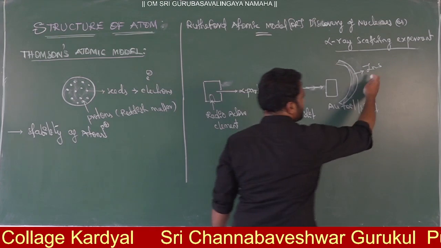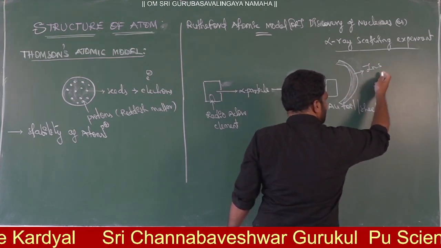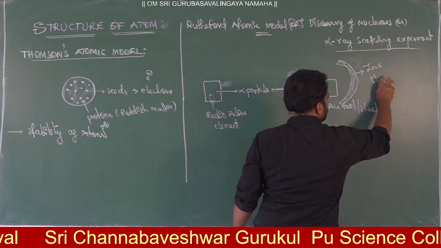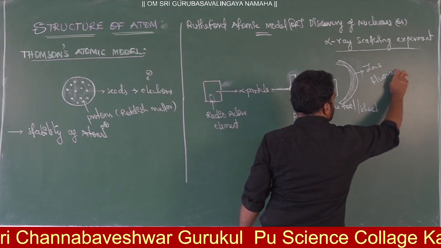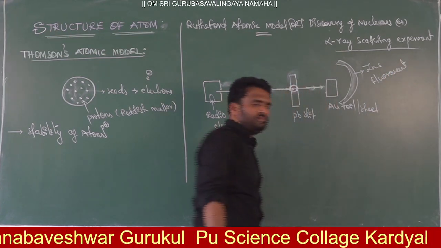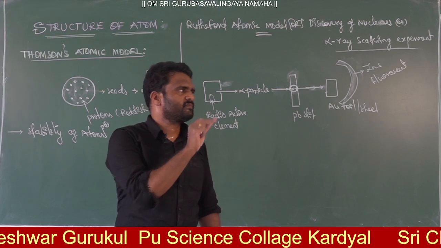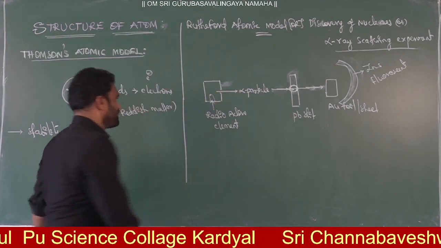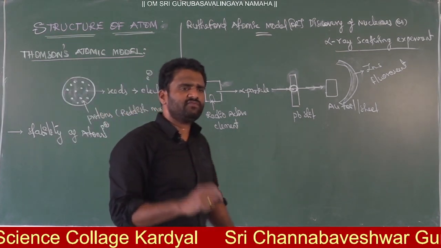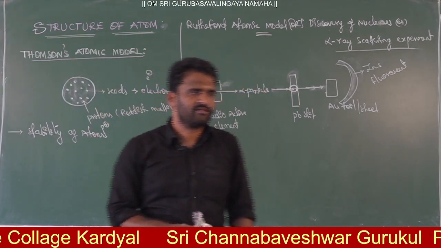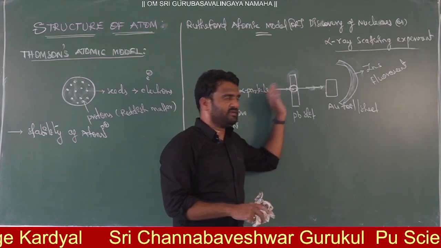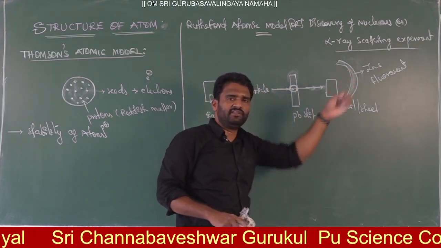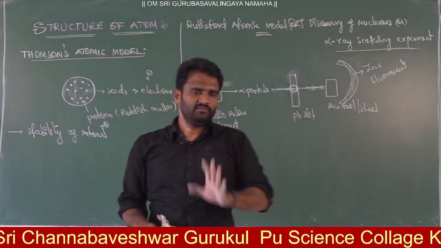So what is the nature of this fluorescent or phosphorescent material? If any particle strikes on the surface, definitely it will give a spark. That is the fluorescent material.